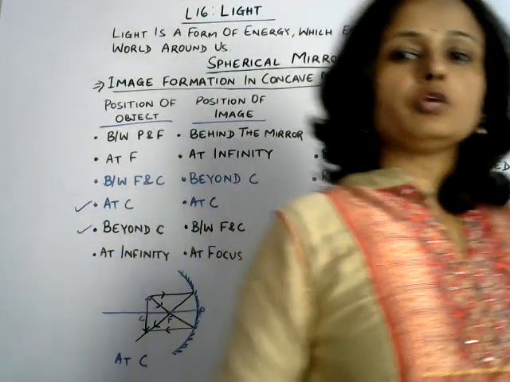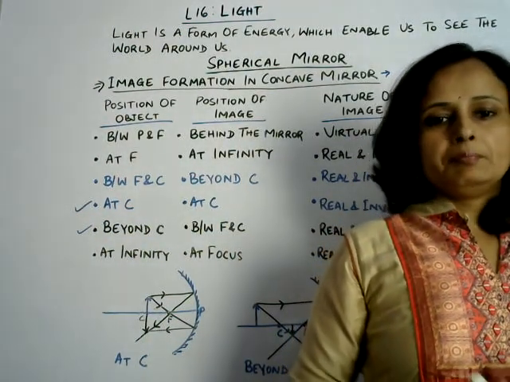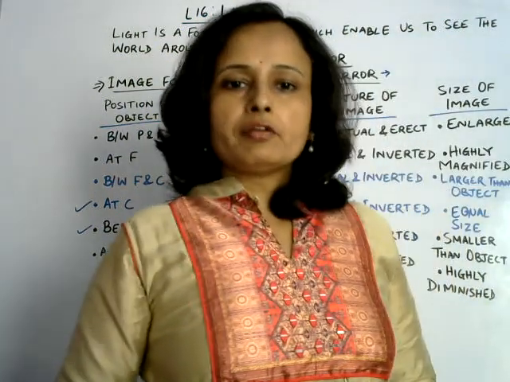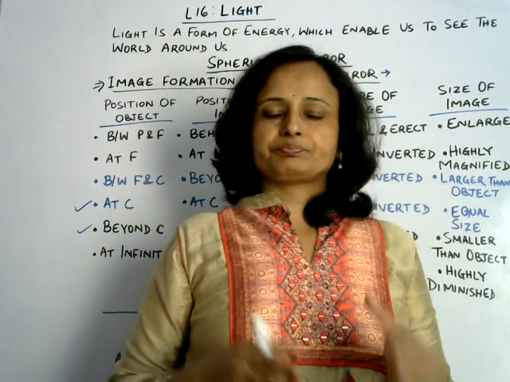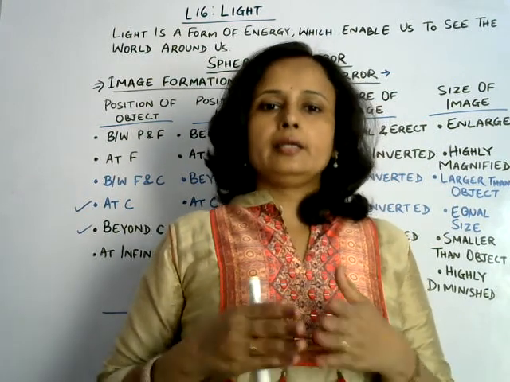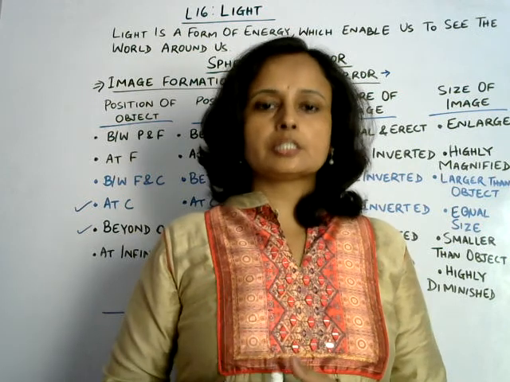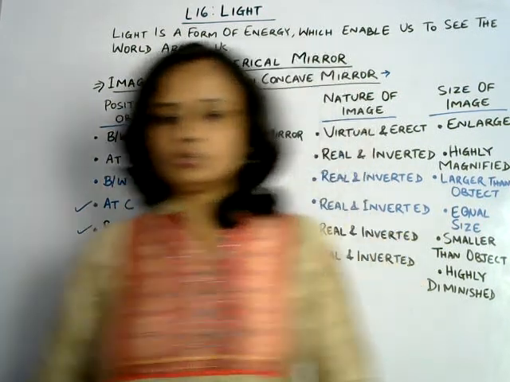This is how image is formed in concave mirror. Okay, and in convex mirror, image is always formed virtual, that is inside the mirror, behind the mirror, and it is always diminished, smaller than the object. Okay, now you look at the screen.